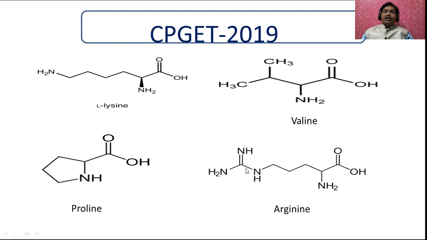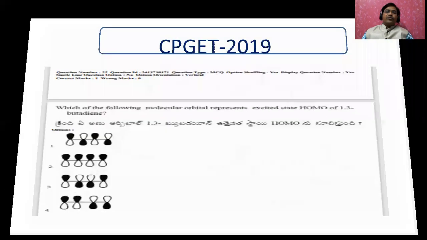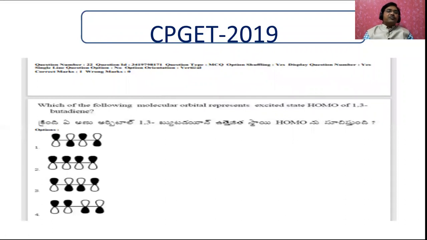But here 1, 2, 3, that is more basic in nature, this one. That means if an amino acid contains more than one NH2, that will be basic in nature. More than one CO2H, that is acidic in nature. If the number of NH2 groups and the number of CO2H groups are the same, then it is neutral in nature.